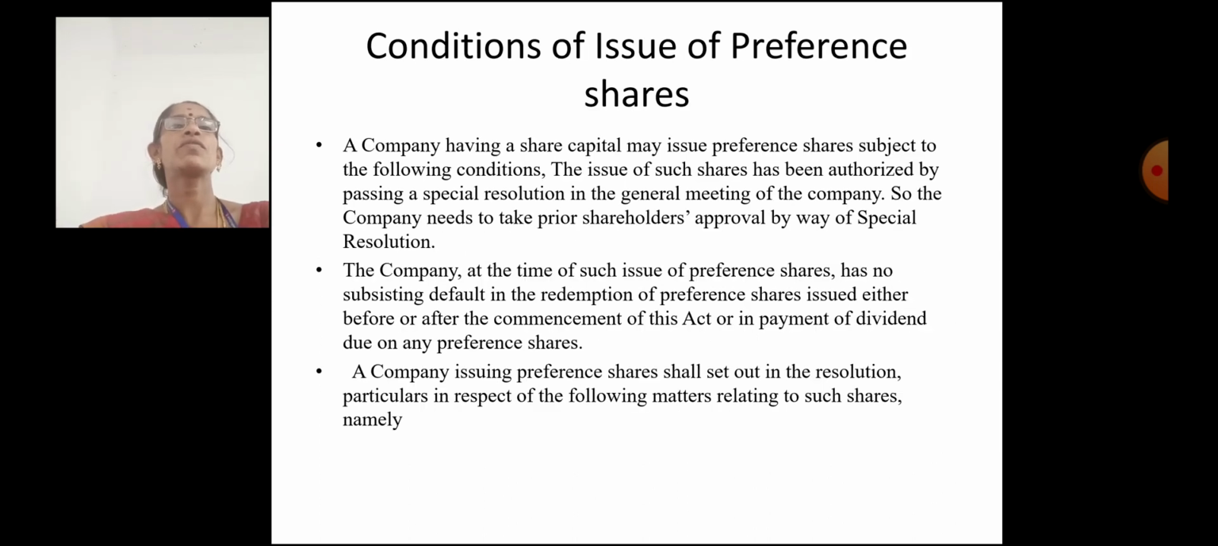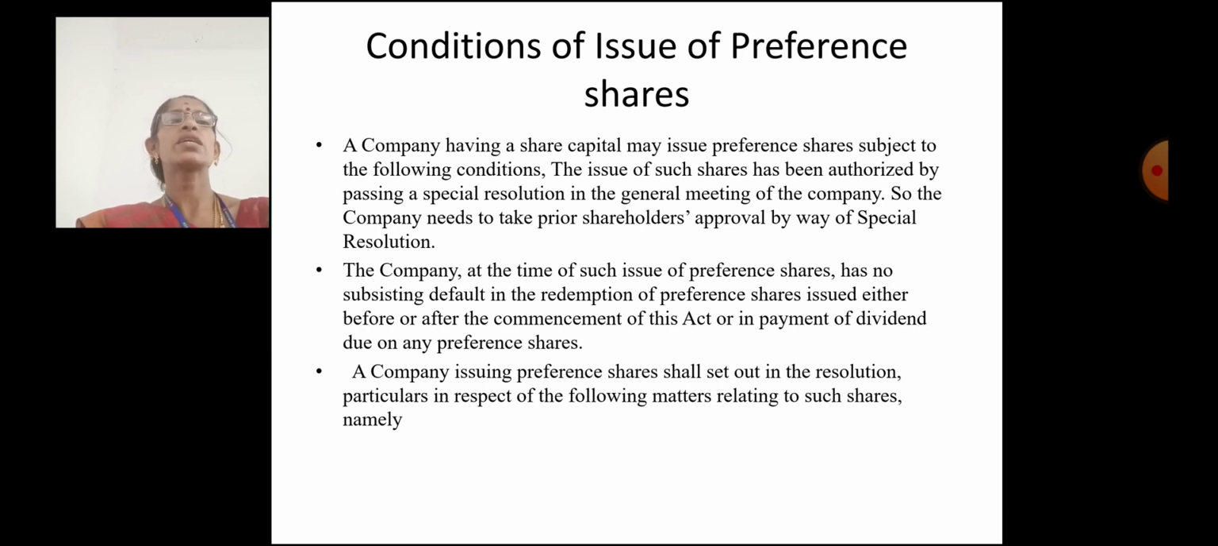Conditions of issue of preference shares. A company having a share capital may issue preference shares subject to the following conditions. The issue of such shares has been authorized by passing a special resolution in the general meeting of the company. The company, at the time of such issue of preference shares, has no subsisting default in the redemption of preference shares issued either before or after the commencement of the Act, or in the payment of dividend due on any preference shares. A company issuing preference shares shall set out in the resolution particulars in respect of the following matters relating to such shares.